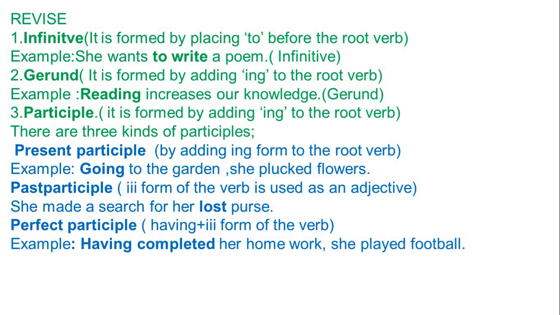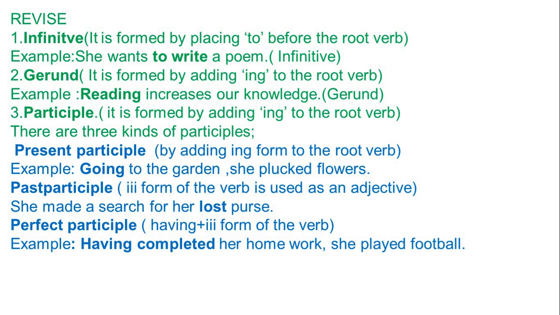Now what is present participle? It is formed by adding the ing form to the root verb. Going to the garden, she plucked flowers. Past participle is the form of the verb used as an adjective. She made a search for her lost purse. Perfect participle is having plus the third form of the verb. Example, having completed her homework, she played football.